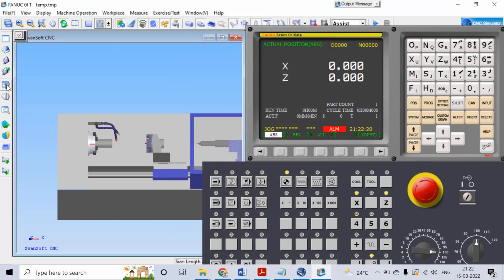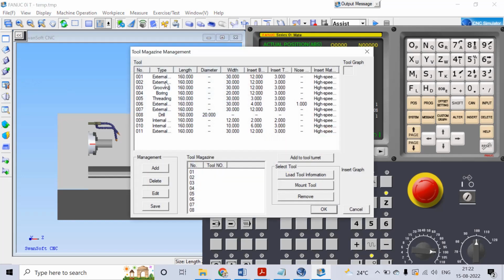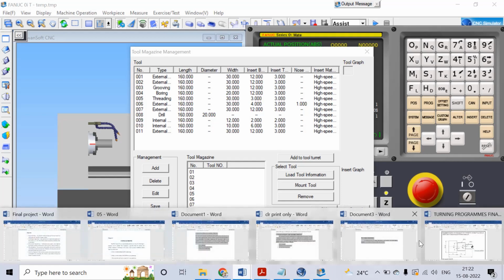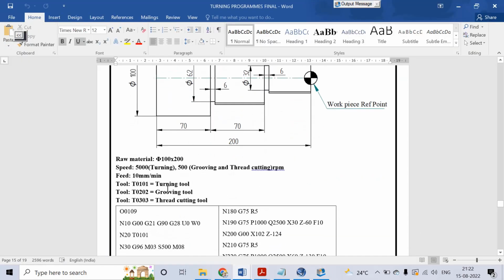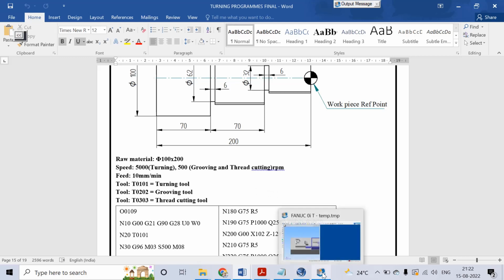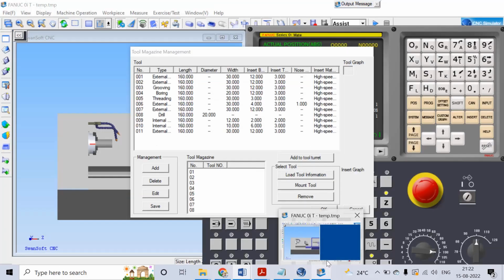Right, next now go to the tool setting operation. The next step is tool setting. See here, three tools will be used. The first tool, T0101, is a turning tool. T0202 is the grooving tool. T0303 is the thread cutting tool. Right, the three tools will be added to the automatic tool turret and the tool offsets set.